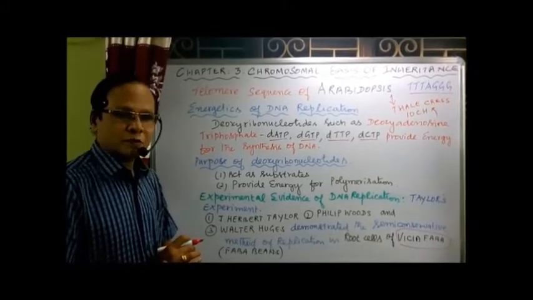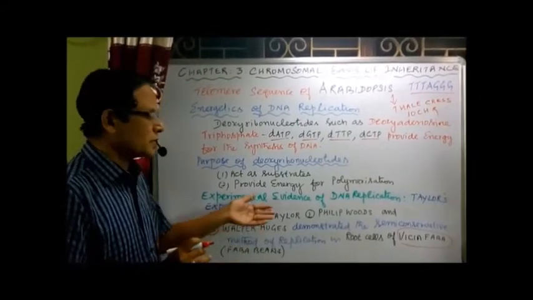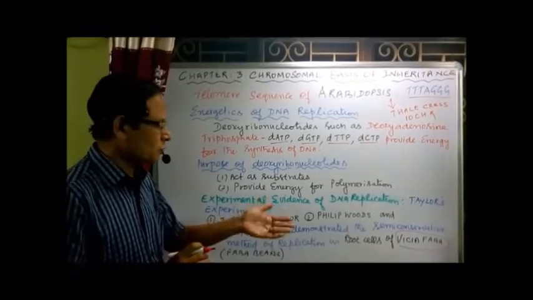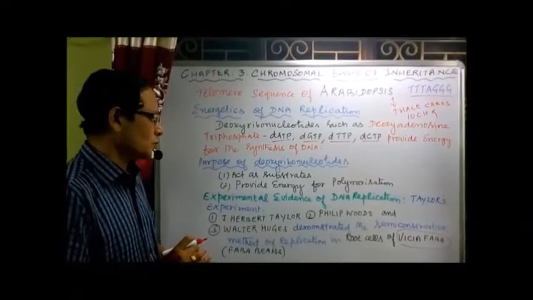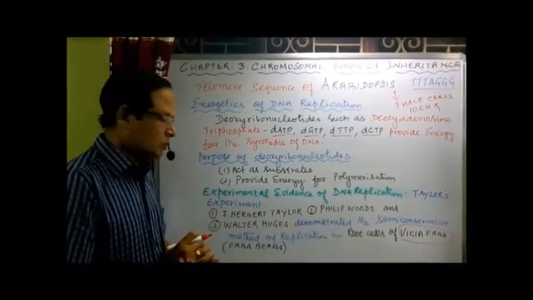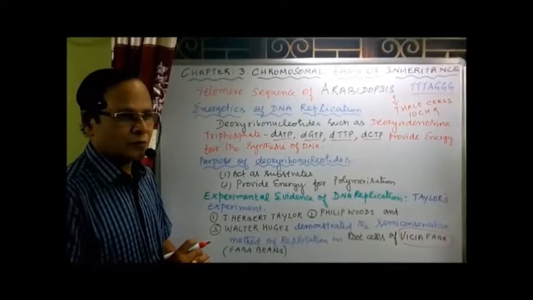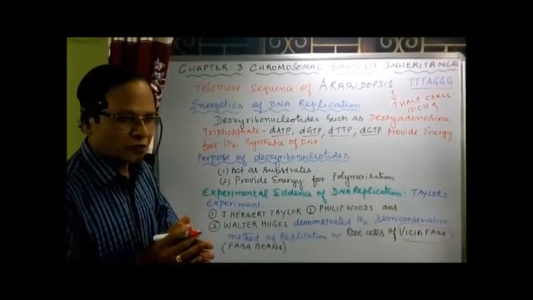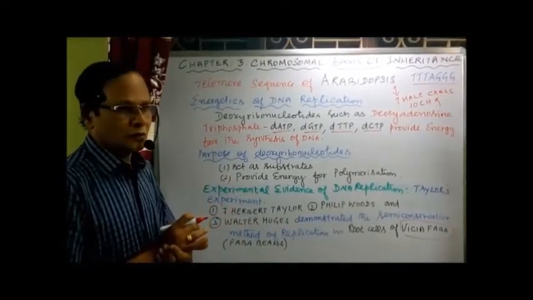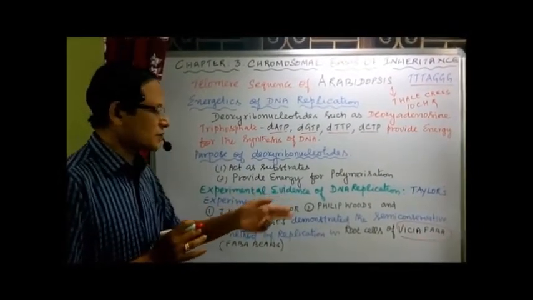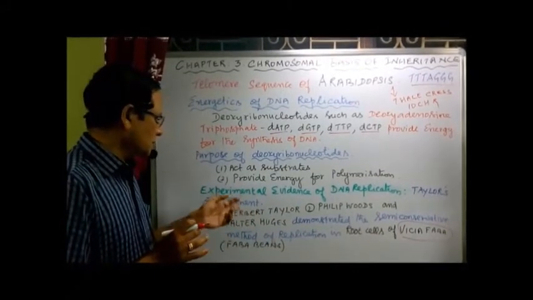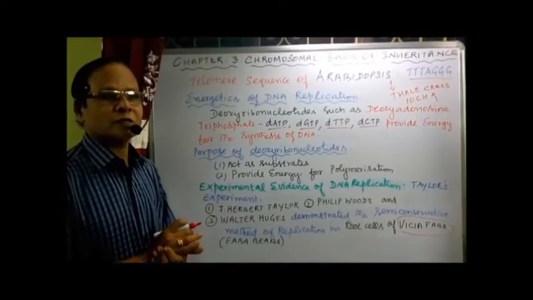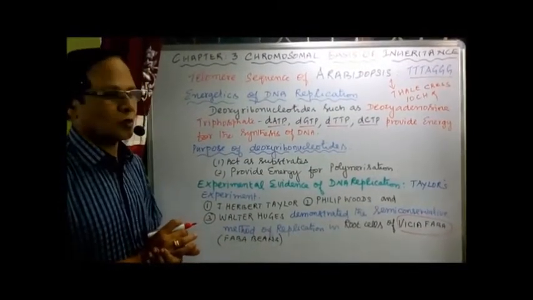What are the steps involved in finding out the semi-conservative method of replication? What did they perform as an experiment in the root cells of Vicia faba? You'll see the steps involved, what they did to conclude the semi-conservative method of replication. So the semi-conservative method was proved by Meselson and Stahl in the case of E. coli bacterium. Here, in the case of Vicia faba, Taylor conducted the experiment to prove the semi-conservative method of replication. Let's see the steps involved.